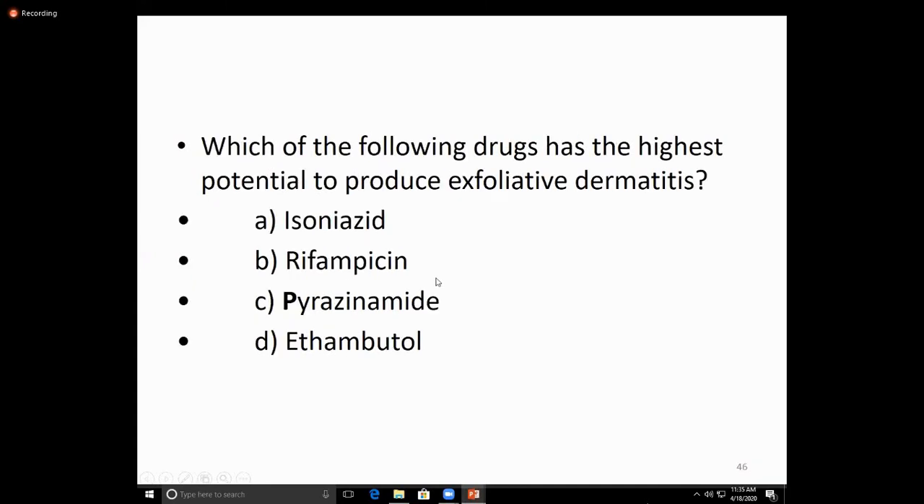Okay, another question: which of the following drugs has the highest potential to produce exfoliative dermatitis? It means skin reactions, rashes, presenting with different signs and symptoms. Among the four drugs, which has the highest potential to produce exfoliative dermatitis? Isoniazid, rifampicin, pyrazinamide, and ethambutol. Pyrazinamide can cause exfoliative dermatitis the most. The answer is pyrazinamide.